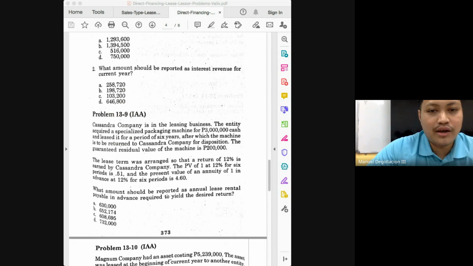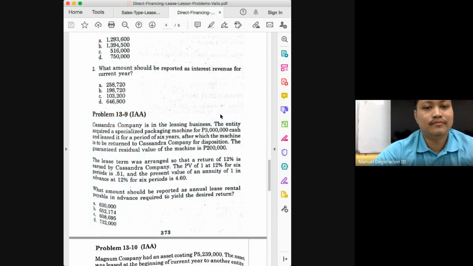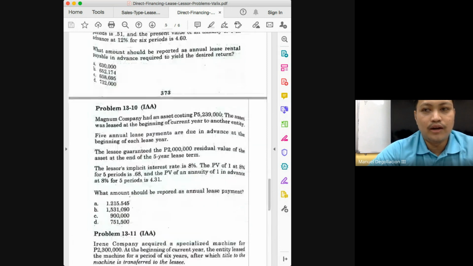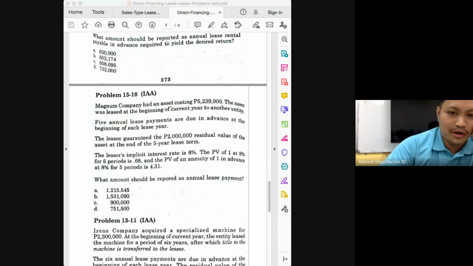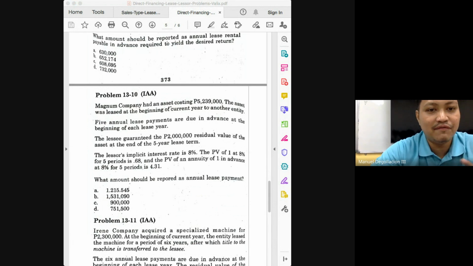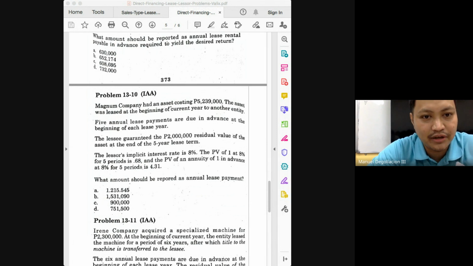Okay, let's continue with Magnum Company. What's the question here? What amount should be reported as annual lease payment? So what are given? First is the cost of the asset of 5,239,000. What would be our understanding of this amount? This would serve as the present value of your lease payments.